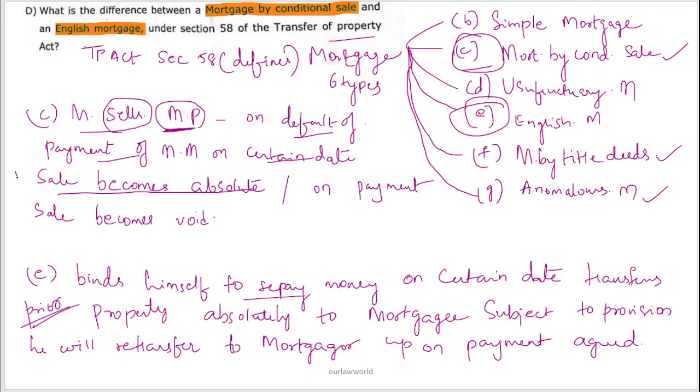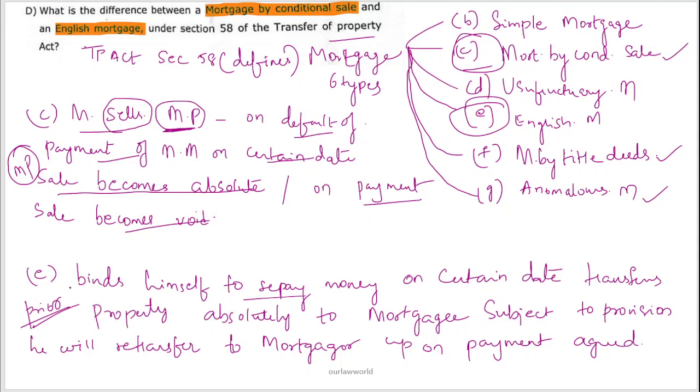So the mortgaged property will be transferred by sale. If the payment is paid, then the sale becomes void. So upon a condition there is a mortgage, and it is called mortgage by conditional sale. If payment is paid, the sale can become void. If payment is not paid, then the sale becomes absolute.